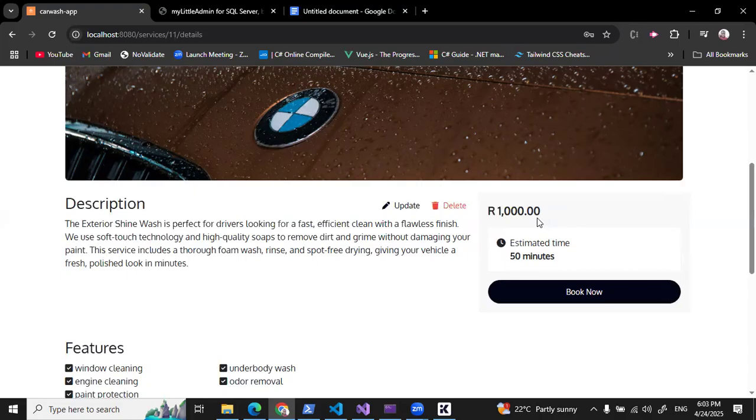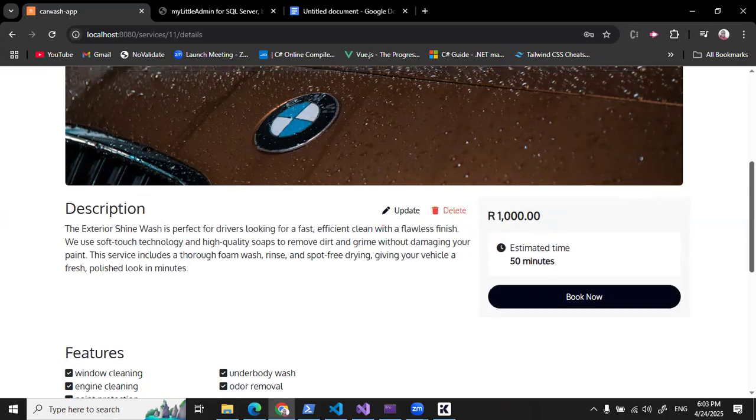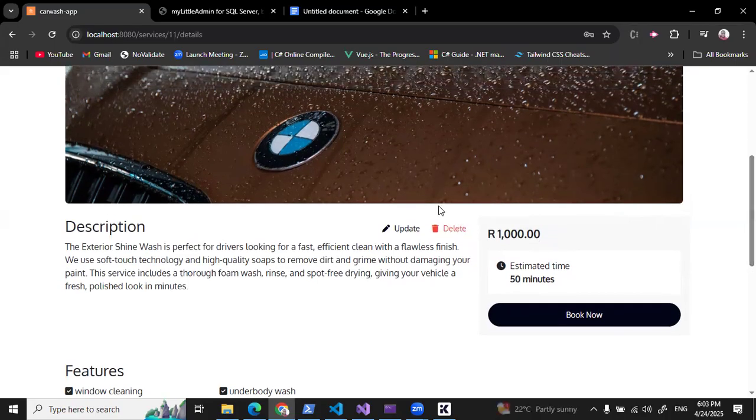And last, I'm going to show you how to delete a service. So to delete a service, all you have to do is to click this button here. So this button will allow you to delete this service right here.